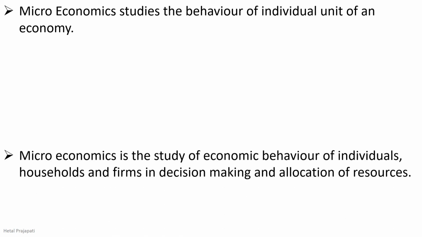First I am going to start with microeconomics. Microeconomics studies the behavior of individual units of an economy. It means it studies only the individual unit of the economy.